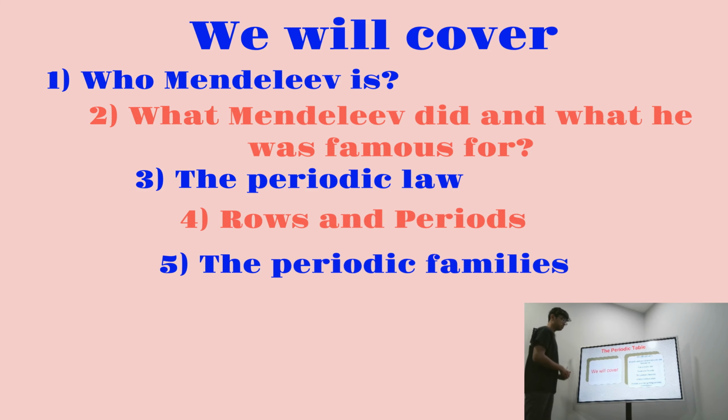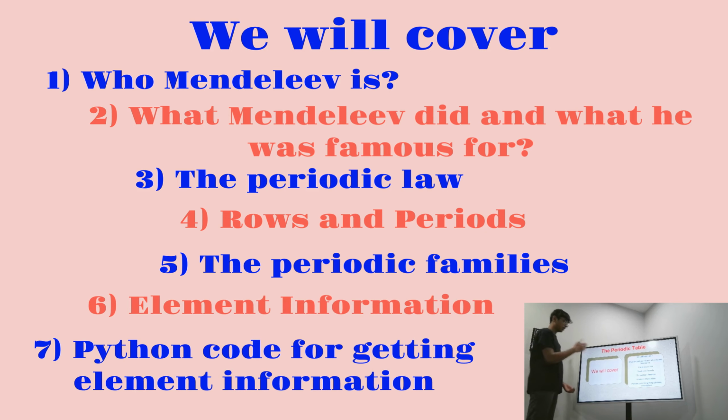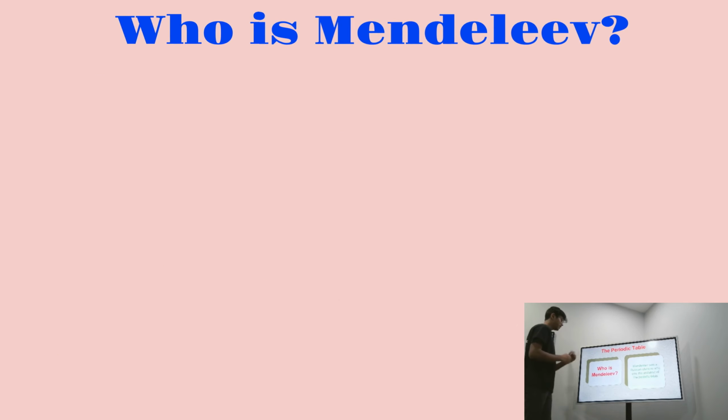We'll also cover what the periodic families are, for example, alkali metals, alkaline earth metals, and such more. And then we'll cover element information. And finally, we're going to be going over a Python code for getting element information. So this is basically just the scope of what we're going to be covering throughout this video. So let's get started with who Mendeleev is.